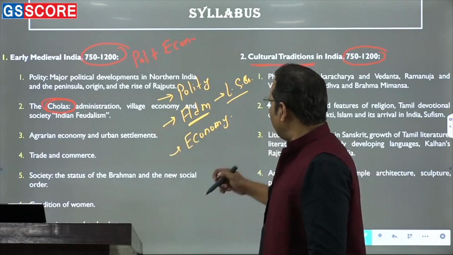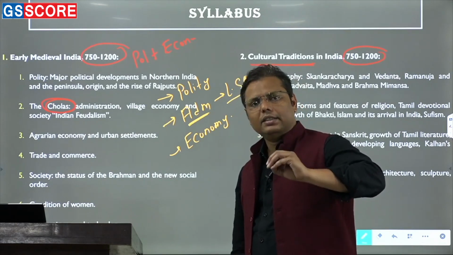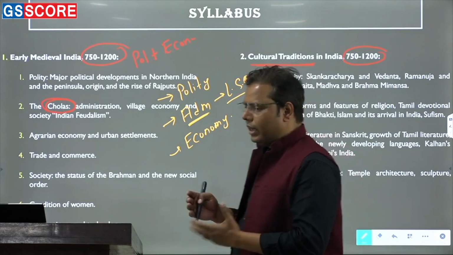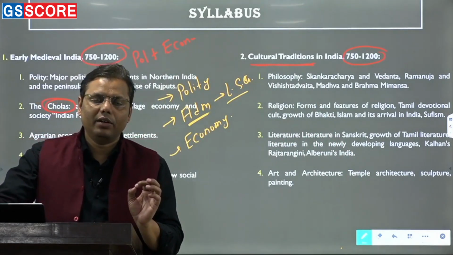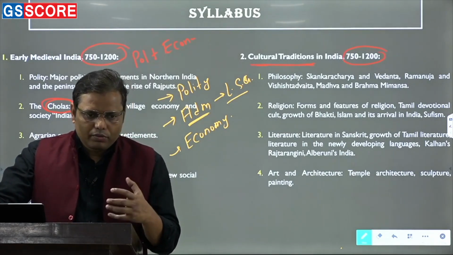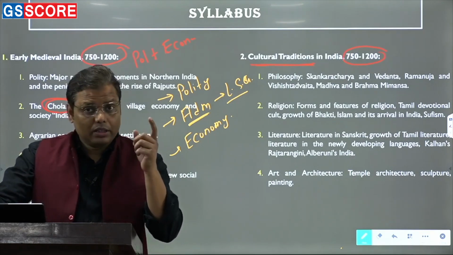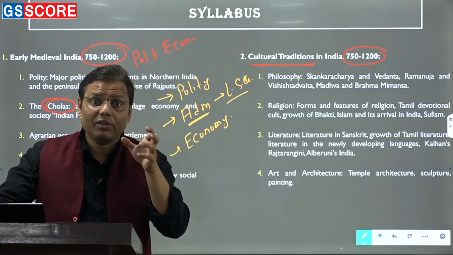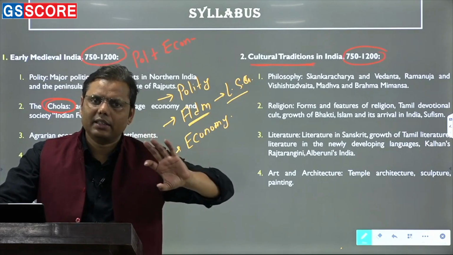As a result of that, not only were there certain external changes, but also certain internal changes, and these changes were becoming very important. What kind of internal and external changes am I talking about? When it comes to the external changes, I am talking about the way these people were going for political expeditions outside, what sort of trade relationship they had established, what contribution the Southeast Asian states had, what sort of relationship was there with China. So there is a possibility of so many questions. These are certain external things.